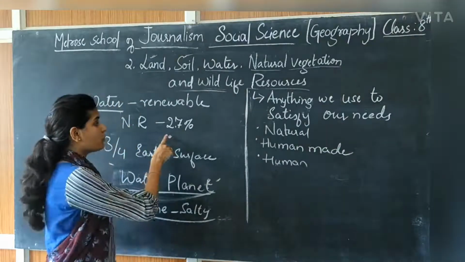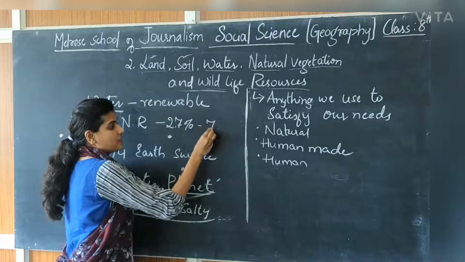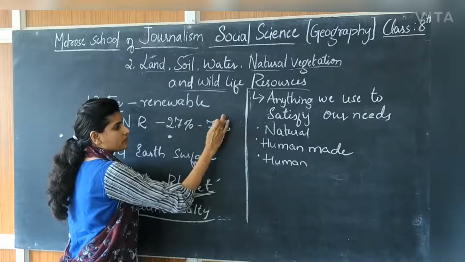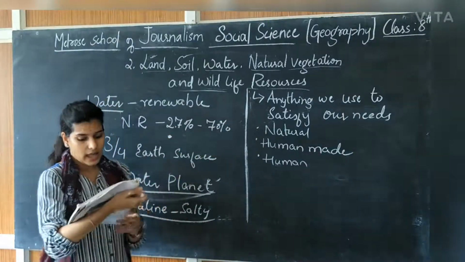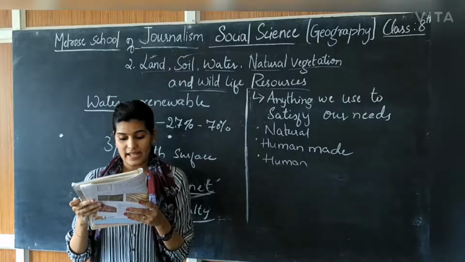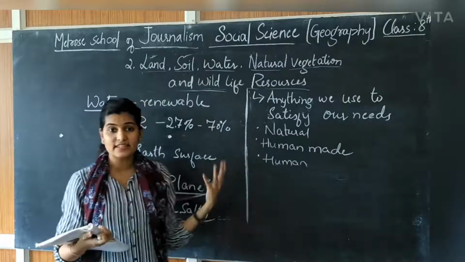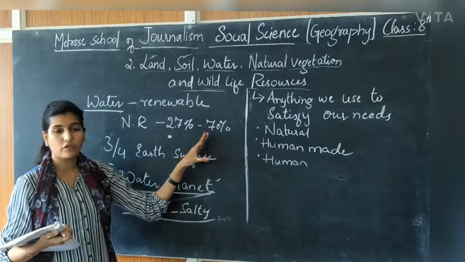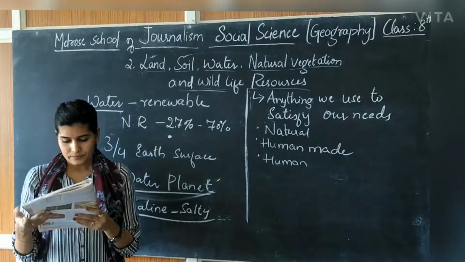So of this 2.7% fresh water, 70% is in Antarctica and, due to its location, is inaccessible. We cannot go easily and get this water.